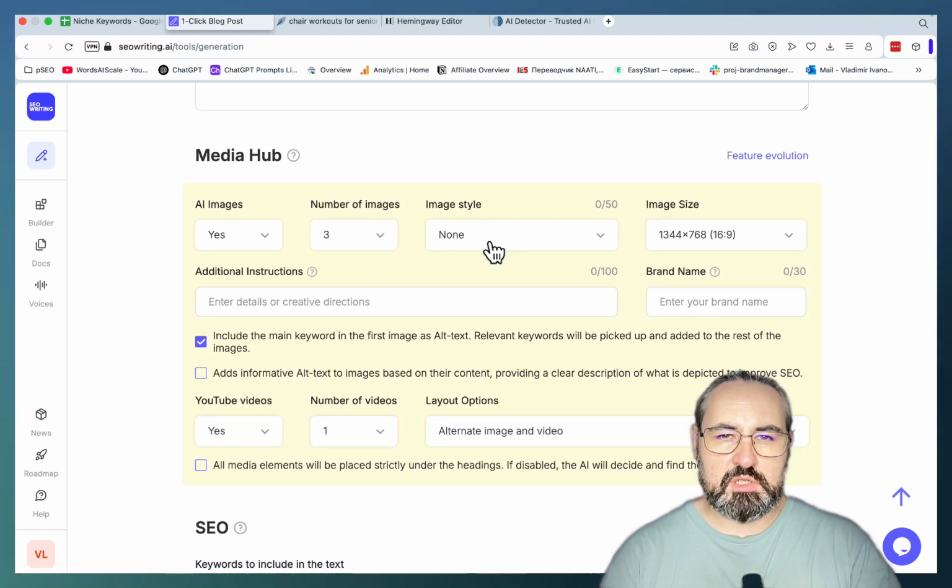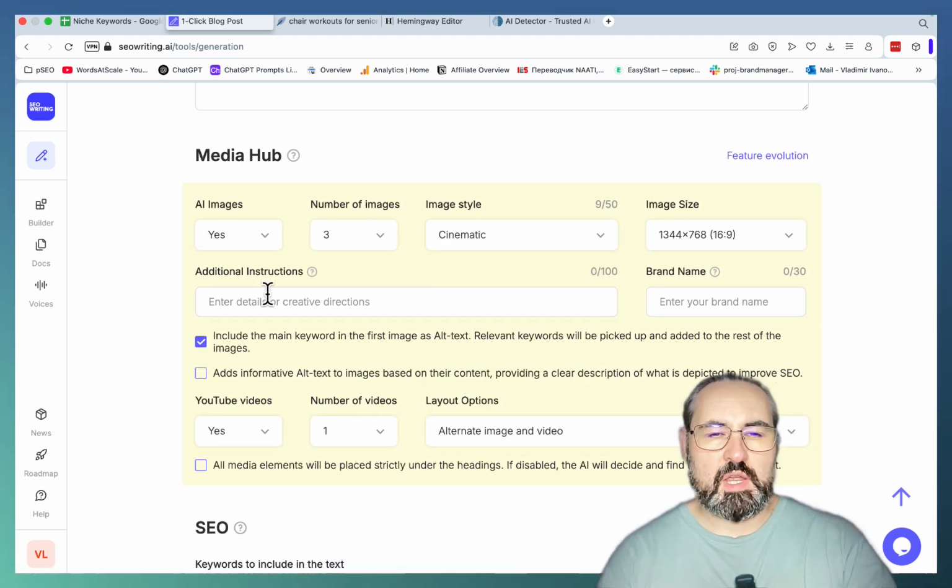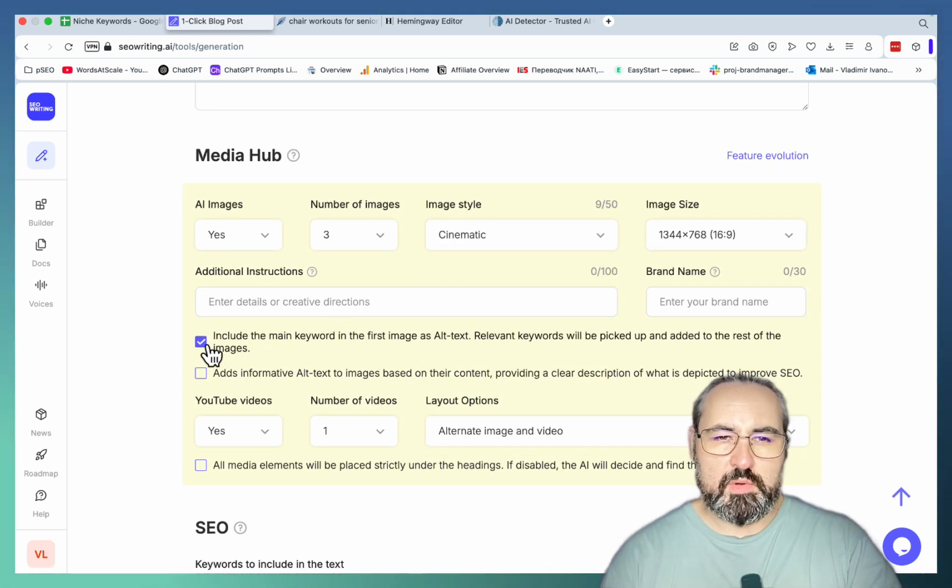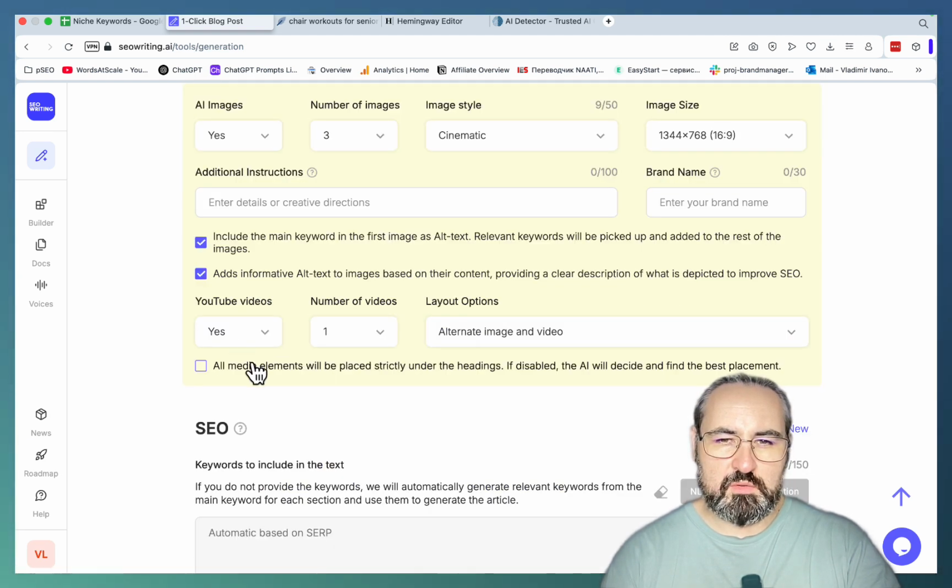AI images, yes. Image style cinematic. I don't want any additional instructions. I will include the main keyword as the first alt text. I will add informative alt text to images. I need YouTube videos, and I like to alternate images and videos. And all media elements will be placed strictly under the headings. This is just my personal preference.